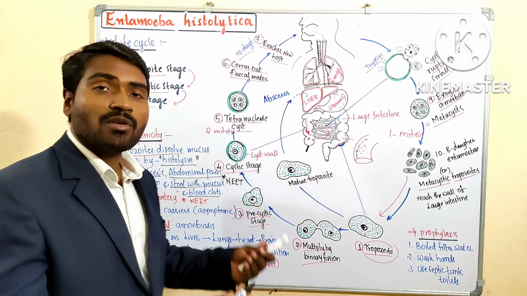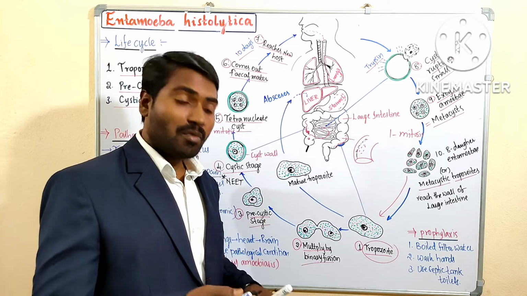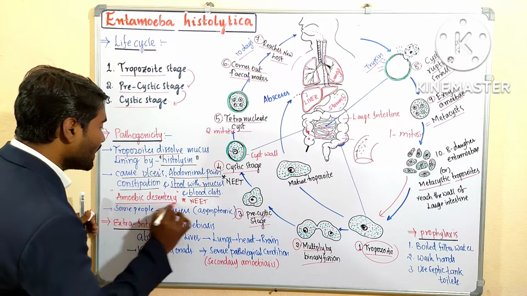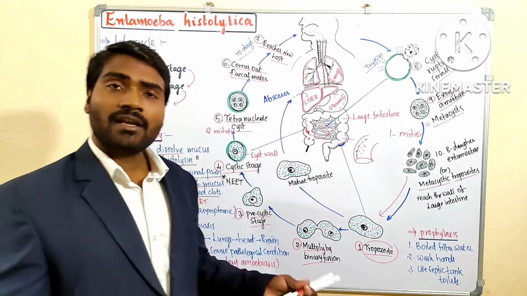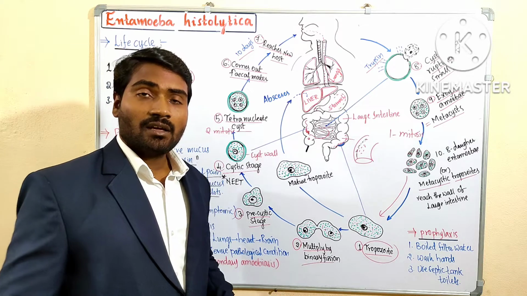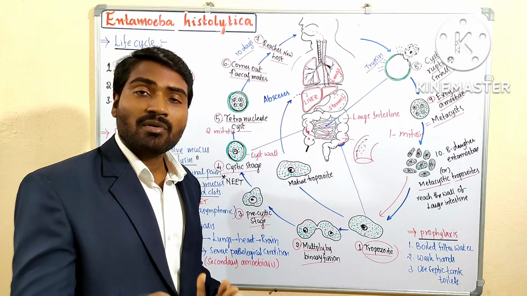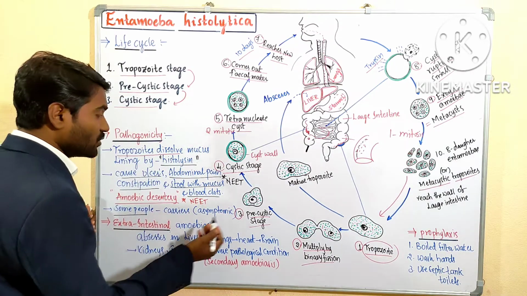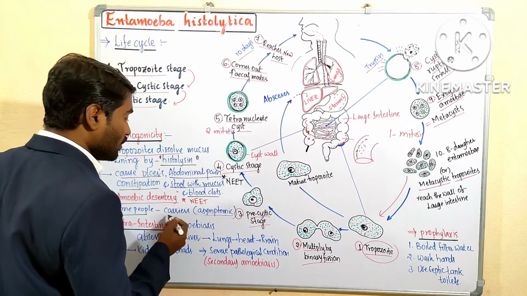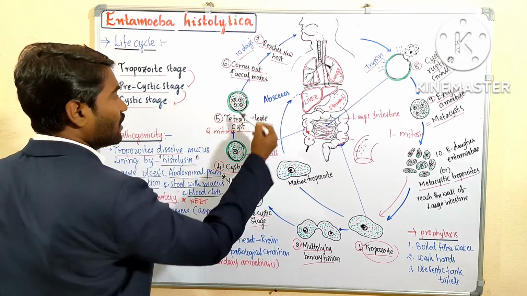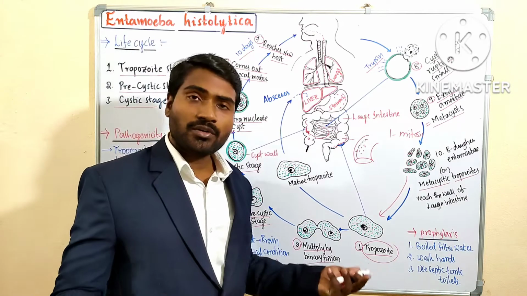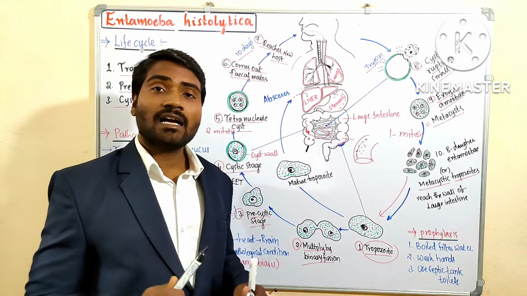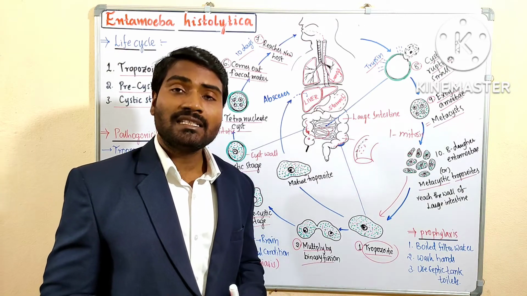Okay, what are the symptoms of amoebiasis? Symptoms of amoebiasis, and this condition, this disorder or the disease is called amoebic dysentery. Okay, amoebic dysentery, also known as amoebiasis. Intestinal amoebiasis. Which type of amoebiasis? Intestinal amoebiasis. Okay, and some people do not show any symptoms. They may be asymptomatic because they are carriers. They release this type of tetranucleate cyst, hence they do not show any symptoms. Okay, so this is called pathogenicity. It causes a disease called amoebiasis, amoebic dysentery.